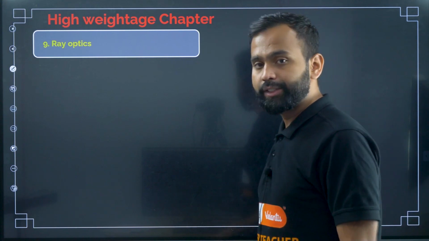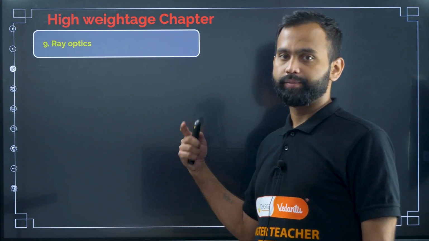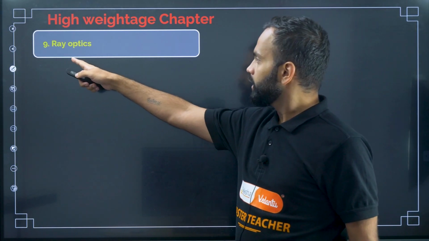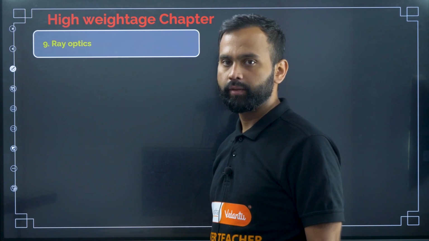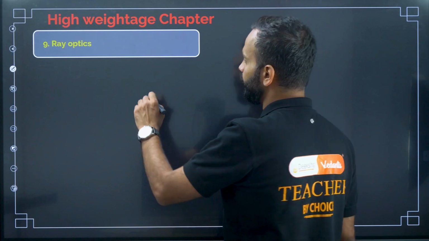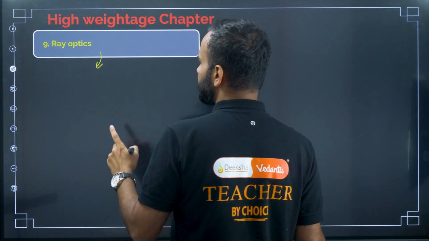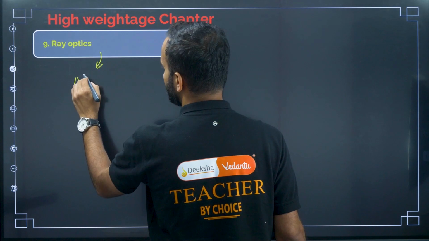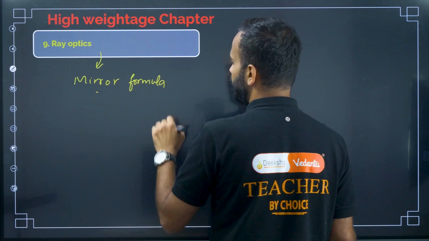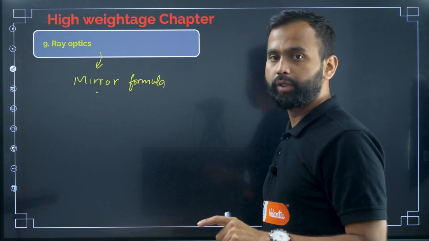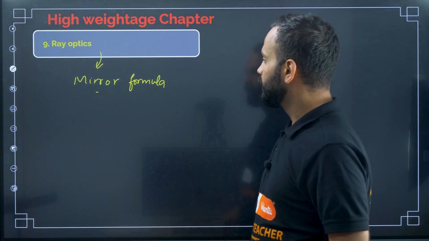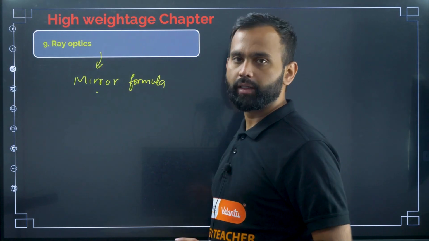The ninth day, not the last day, the last but one day, or penultimate day. So here you should focus on ray optics. Ray optics is a bit of a big chapter, isn't it? In ray optics, first you should focus on mirrors. Mirror formula: you should focus more on the mirror formula, that is 1 by f equal to 1 by v plus 1 by u, and the spherical mirrors. And then focus on the plane mirror also.